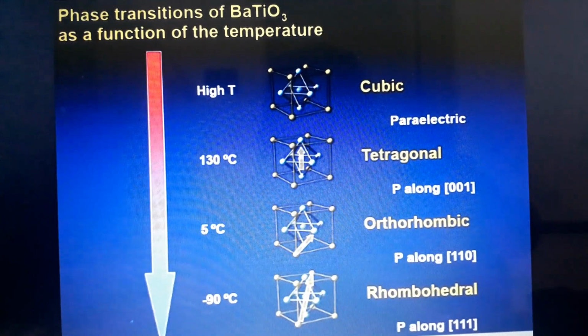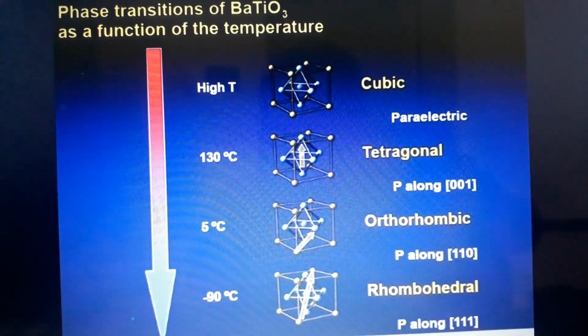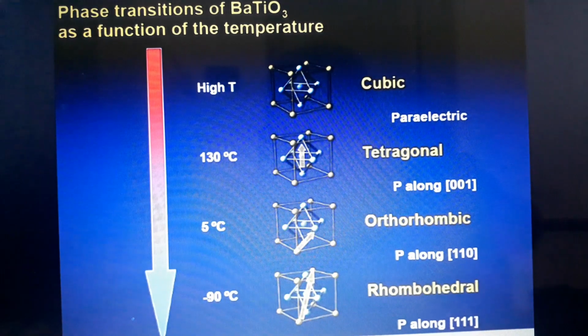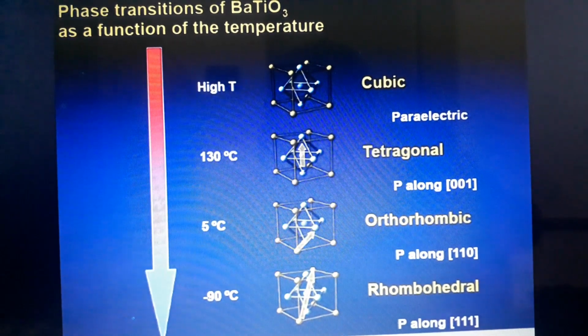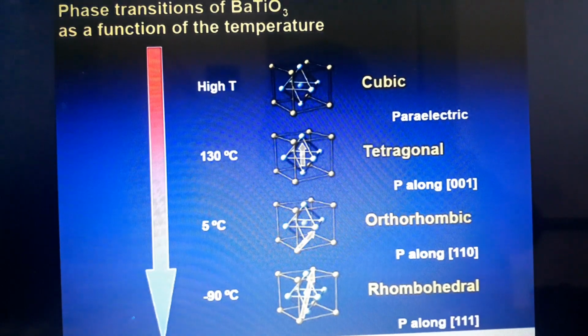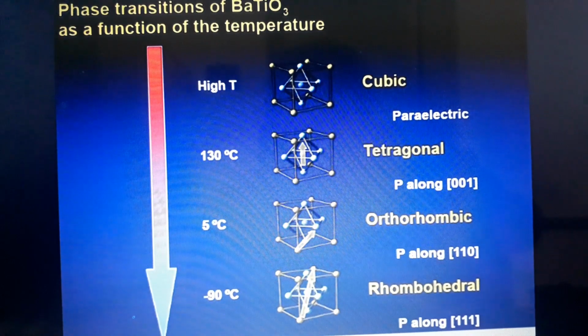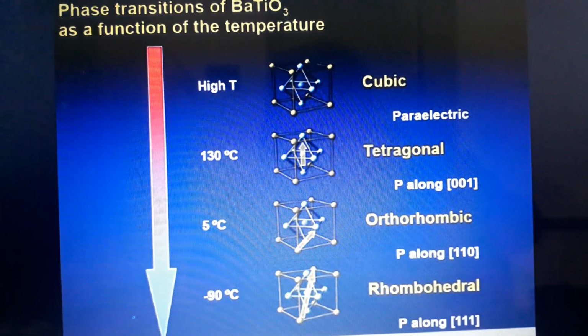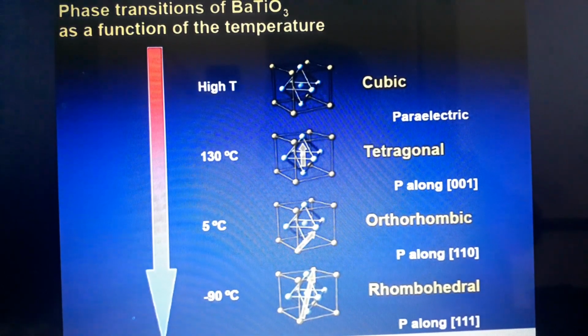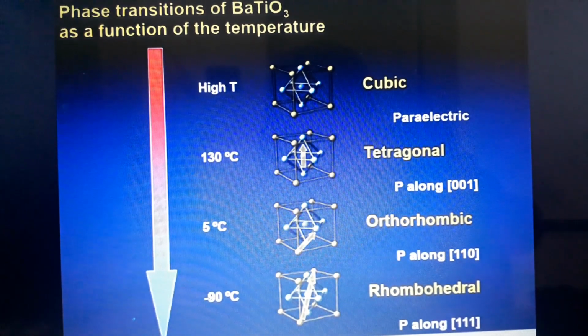The structure of the unit cell is temperature dependent. At certain temperatures, a particular unit cell structure becomes unstable, and it must transform to a stable state.